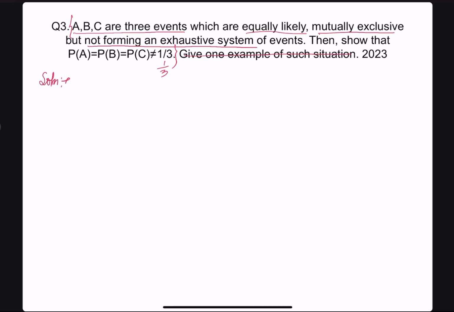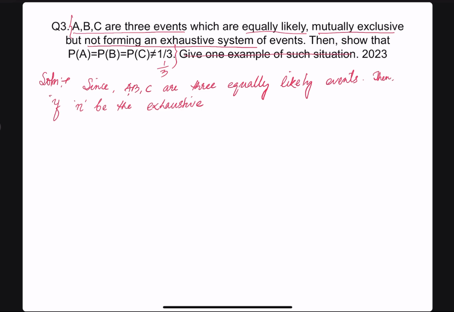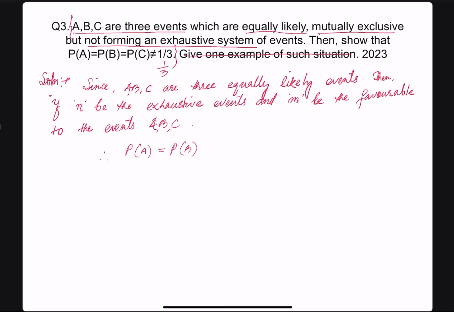Let us write that down. Since A, B, C are three equally likely events, if N is the number of exhaustive events and M is the number favorable to each of the events A, B, C, then P of A equals P of B equals P of C equals M by N. This is the favorable outcome and this is the total outcome.